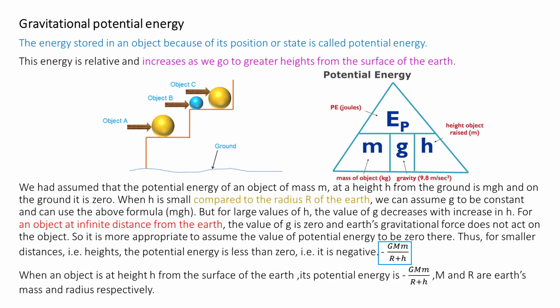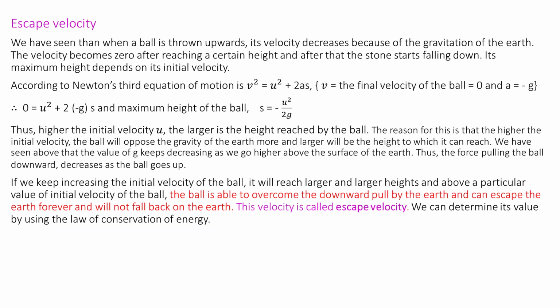When an object is at a height h from the surface of the earth, the potential energy can be given as minus G M m upon R plus h. Here capital G is the gravitational constant, capital M is the mass of the earth and capital R is the radius of the earth. Escape velocity.